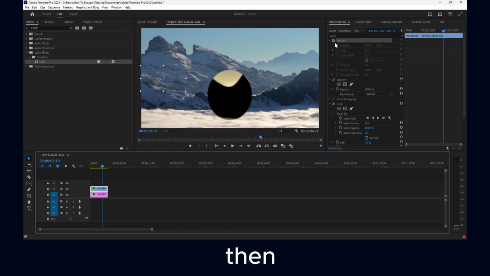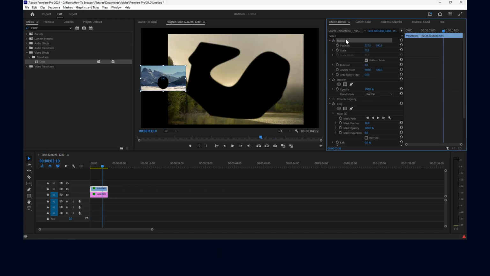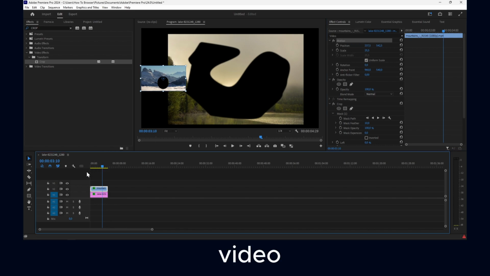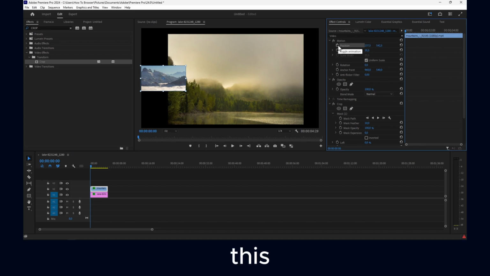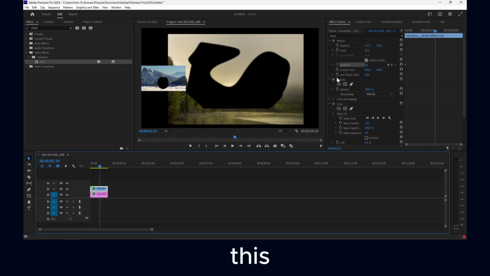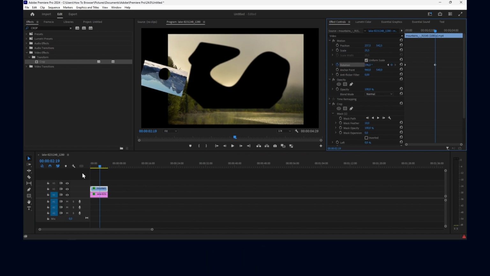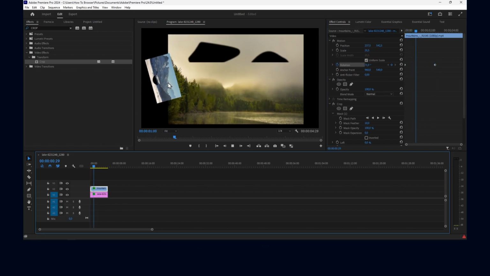You have the video here, and if you want to add a keyframe for position or scale, you click on this time logo. If you want to add a keyframe for rotation, you click on this clock icon, and then where you want to add this, you just change the rotation, and we have a keyframe.